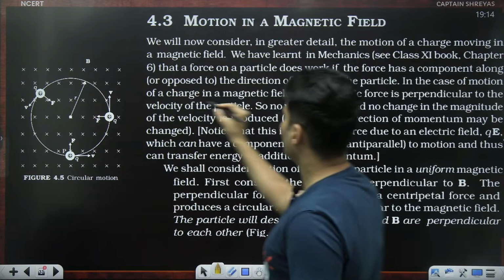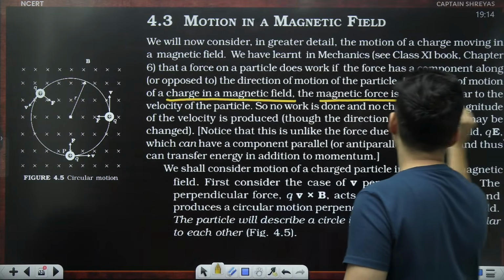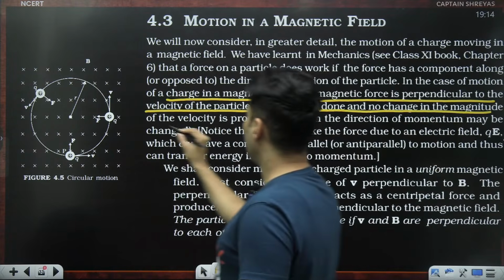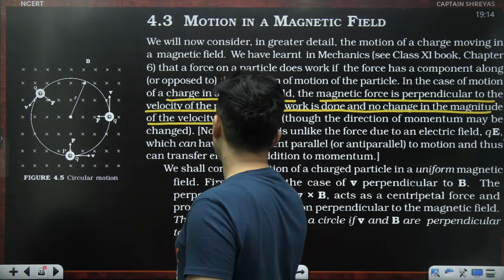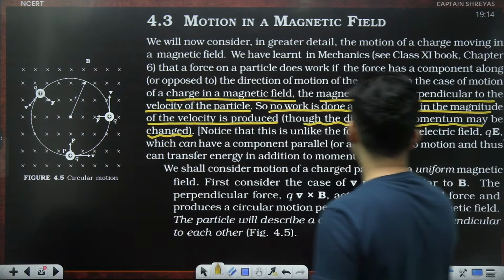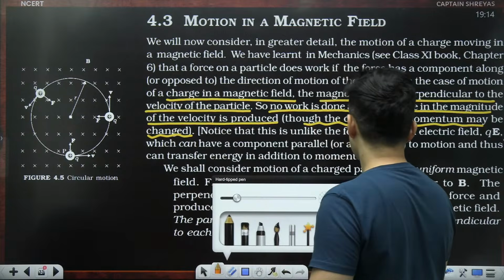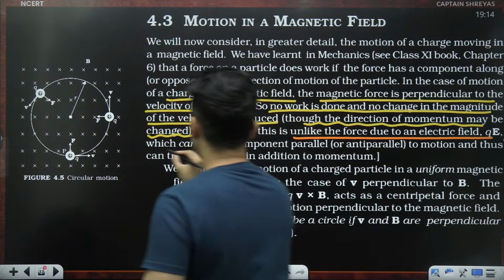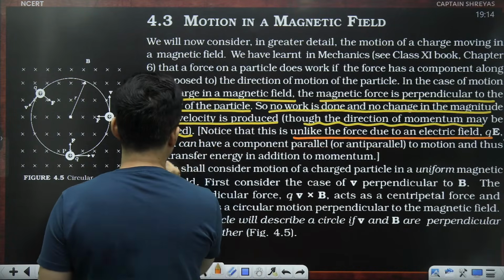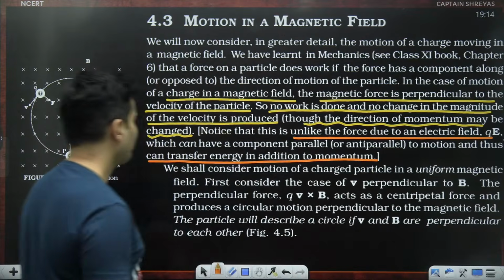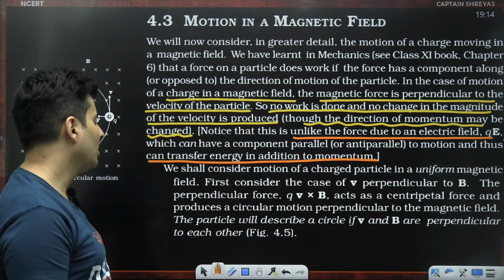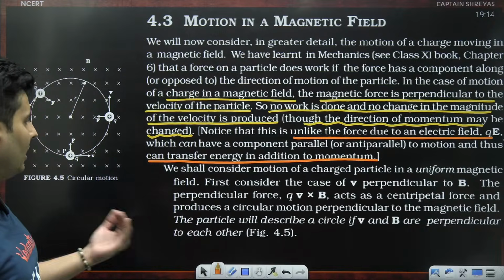Motion of a charged particle in magnetic field: the magnetic force is perpendicular to the velocity of the particle. So no work is done and no change in the magnitude of the velocity is produced, though the direction can be changed. Notice this is unlike the force due to electric field, which can transfer energy in addition to the momentum. So we shall consider a charged particle's motion in the field. First, let's consider the perpendicular case, and then we will take the other cases.